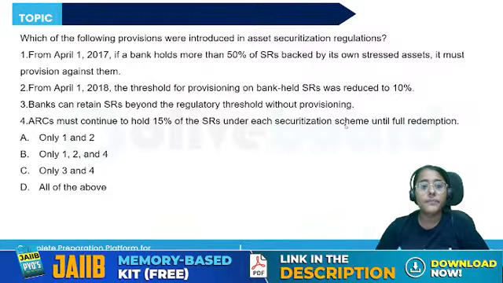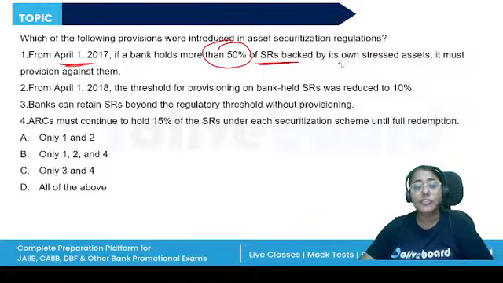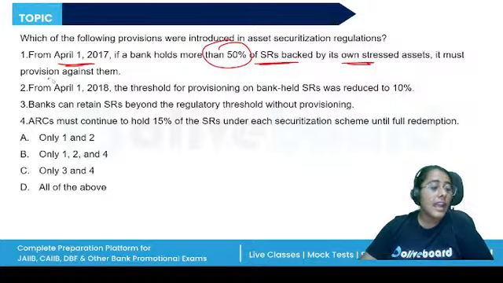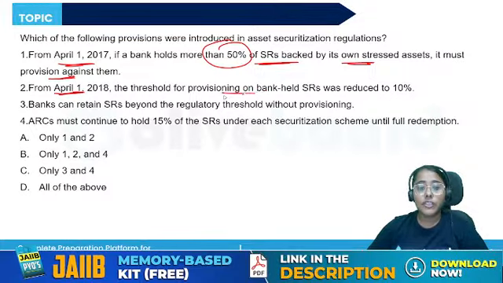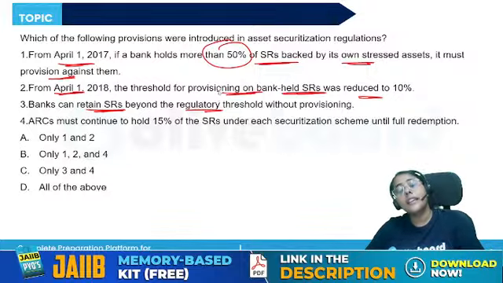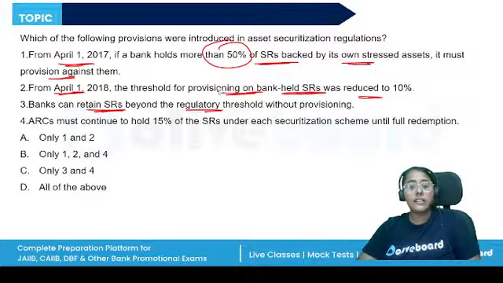Same topic. 1. From April 1st, 2017, if a bank holds more than 50% of the security receipts backed by its own stressed assets, it must provide a provision against them. 2. From April 1st, 2018, the threshold has been reduced to 10%. 3. Banks can retain the SR beyond the regulatory threshold without provisioning. 4. ARCs must continue to hold 15% under each scheme.